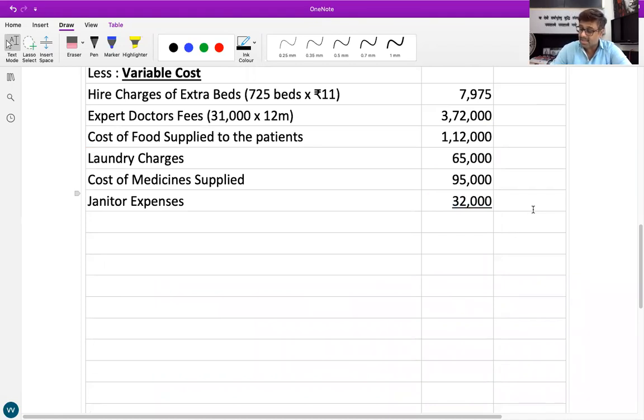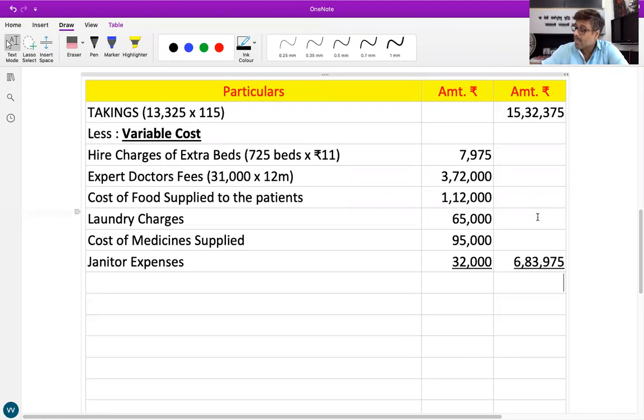So all of you do the total of all the variable expenses. 7,975 plus 3,72,000 plus 1,12,000 plus 65,000 plus 95,000 plus 32,000. What do you all get? 6,83,975. Do you all get it? Now minus it from 15,32,375. 8,48,400.